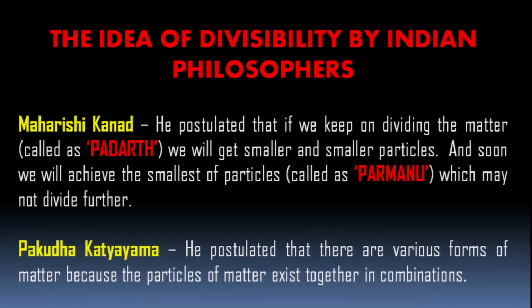Another philosopher, Pakudha Katyama, postulated that there are various forms of matter because the particles of matter exist together in combination, and that you know now also it is there.